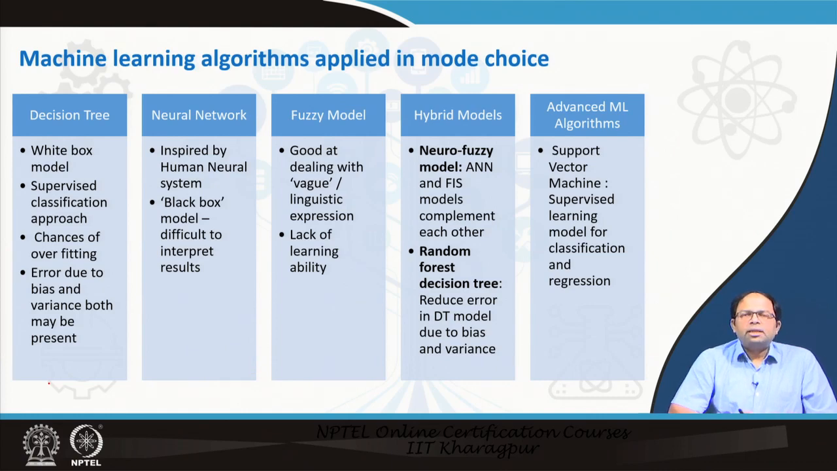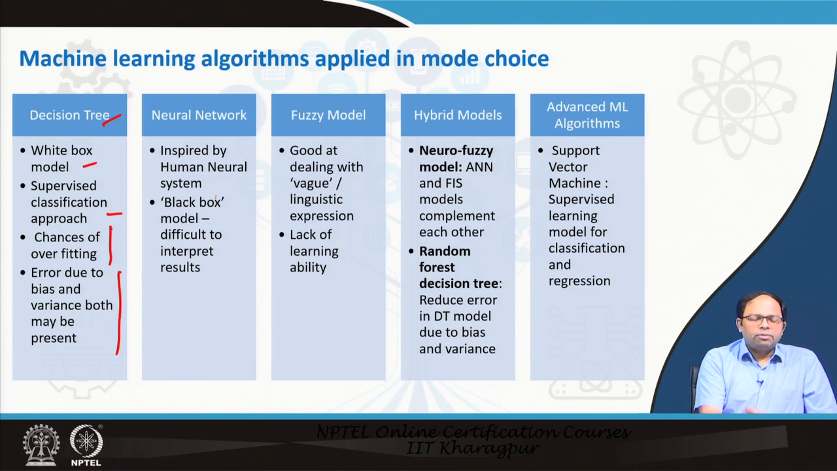So, now to summarize some of the mode choice models that we have found in literature where machine learning has been used, we found that decision trees have been used. Decision trees are white box models, you can exactly see what questions have been asked, what is going on. It is a supervised classification approach, that means we have to first train the model with the existing data, and then using that data set it can do the predictions. But if it gets a situation where it does not know what to do because it has not been trained in that kind of a situation, then it would not be able to predict. Then there is the chance of overfitting of the data, this is one problem, and error due to bias and variance may be present in a decision tree.